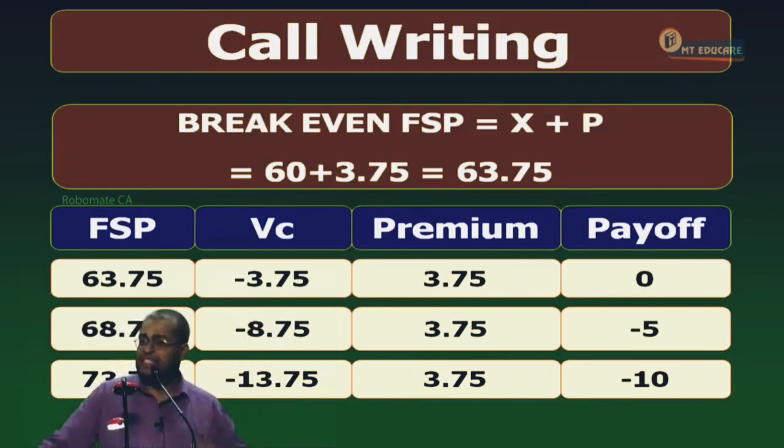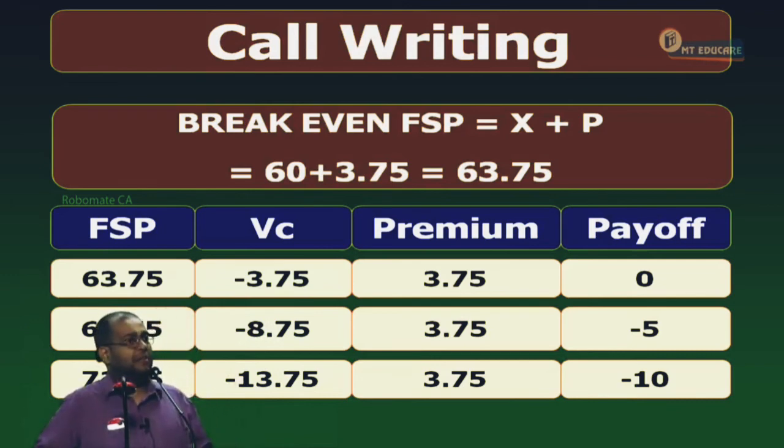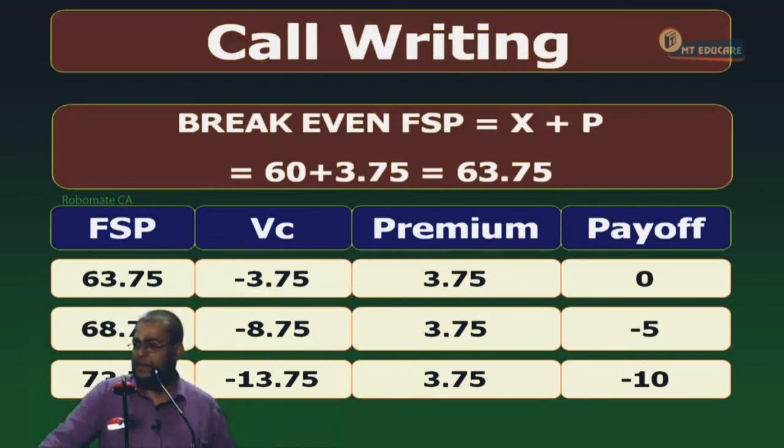Jennifer will make money when FSP is less than 63.75. And will lose money when FSP crosses 63.75. Remaining two questions answered.